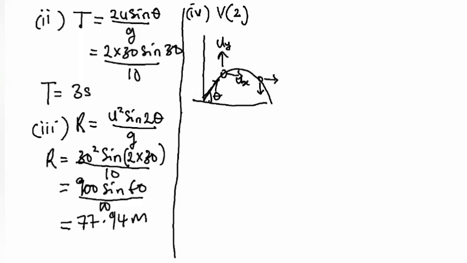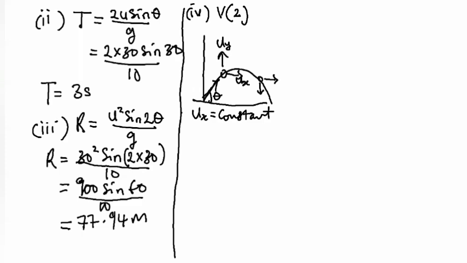Now one thing you have to know is that U subscript X, the horizontal component of the initial velocity, is constant. What I mean is that the value doesn't change. Whatever initial velocity it was projected with, the horizontal movement of that projectile will be constant.